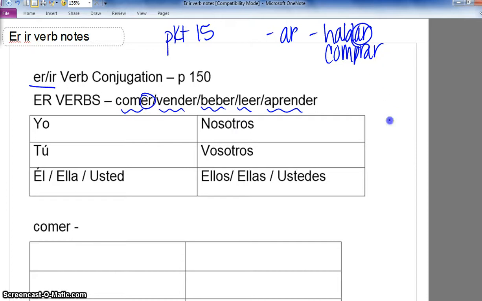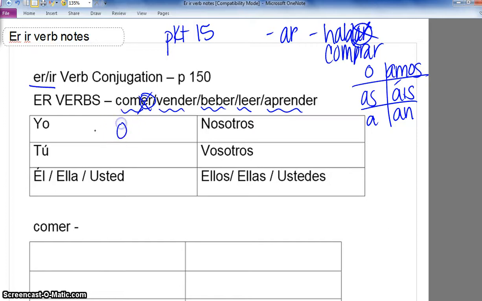When you conjugate them, you can't use the AR chart. Remember the AR chart? O, as, a, amos, áis, an. So that particular chart that we use with AR verbs, you can't use. It doesn't fit. So you have to find a different chart to use for ER verbs. You do, however, follow the same rule. So when you conjugate an AR verb, you drop the AR and you add the ending. It's the same idea when you conjugate an ER verb. You take the ER in comer, you drop the ER, and you're going to add this ending.